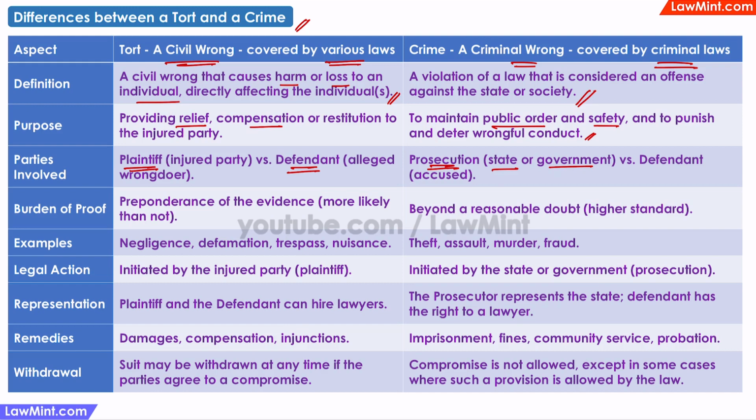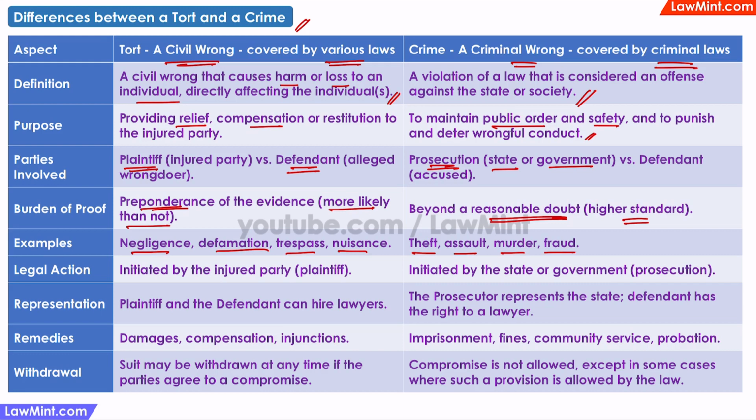In a tort, the burden of proof is the preponderance of evidence, meaning that it has to be proven that it is more likely than not that the wrong has occurred. But for a crime, it must be proven beyond reasonable doubt, which is a much higher standard. Negligence, defamation, trespass, and nuisance are examples of torts. Theft, assault, murder, and fraud are examples of crimes.